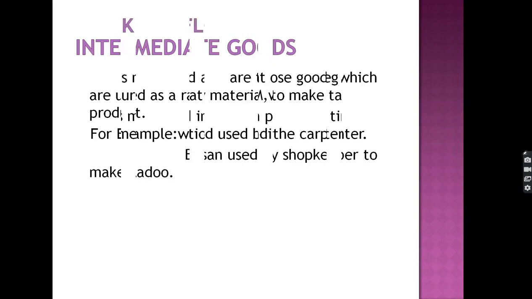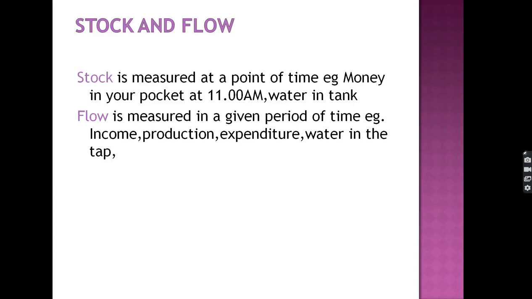Next, stock and flow. This is a very important concept. It always comes in the exam for 1, 2, or 3 marks. Stock is measured at a point of time. For example, money in your pocket at 11 a.m., water in a tank. These are stock concepts. For example, I have 500 rupees in my pocket at 11 a.m. So it is a stock.